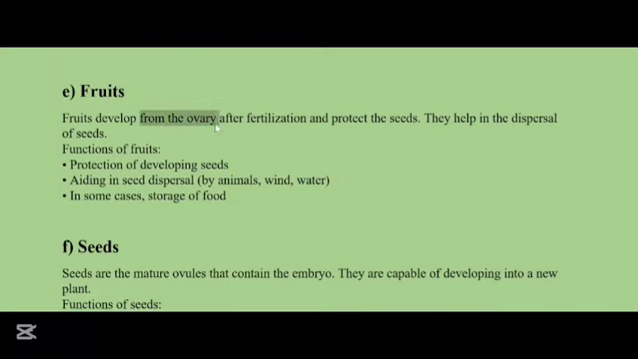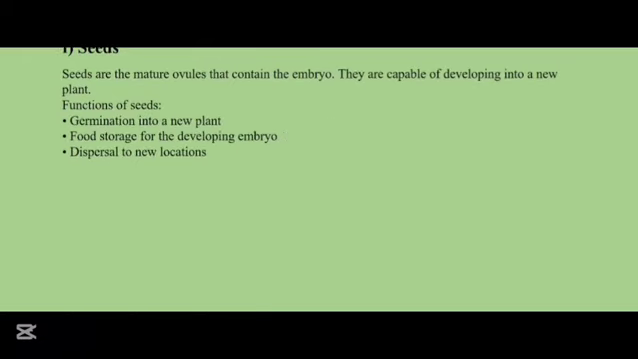Fruits develop from the ovary after fertilization and protect the seeds. They help in the dispersal of seeds. The functions of fruits are the protection of developing seeds, aiding in seed dispersal, and in some cases, the storage of food.